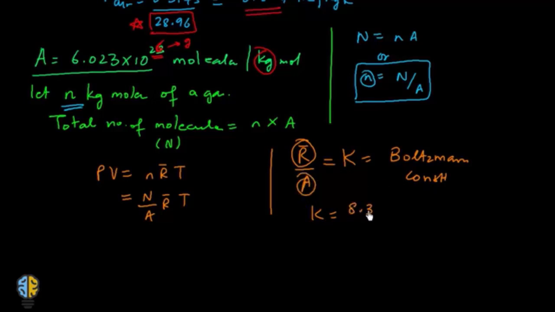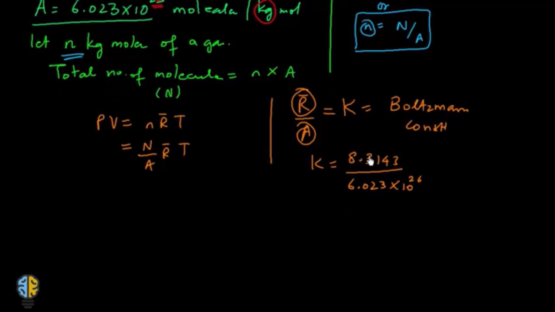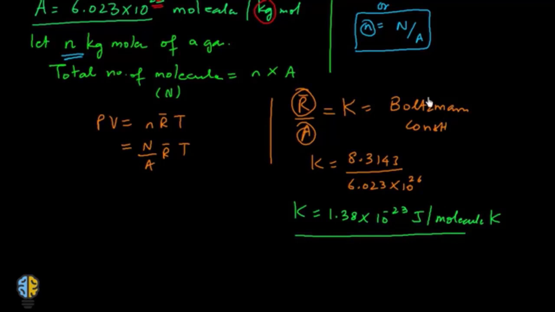So this becomes 8.3143 divided by 6.023 into 10 to the power 26, and this would give you the value of the Boltzmann constant as 1.38 into 10 to the power minus 23 joules per molecule Kelvin. So this is the value of the Boltzmann constant.